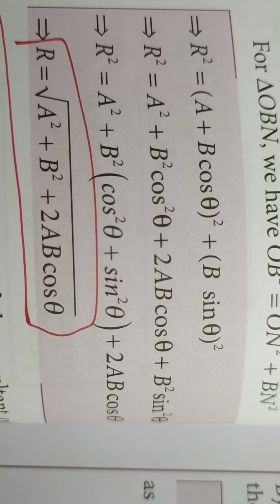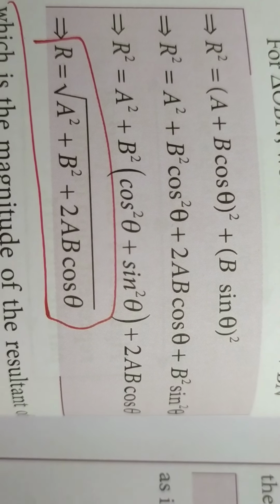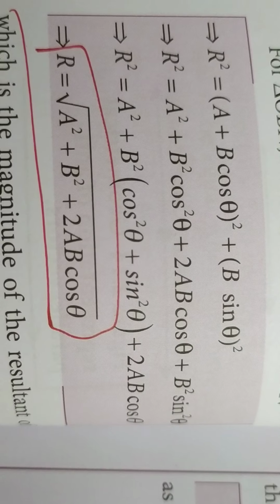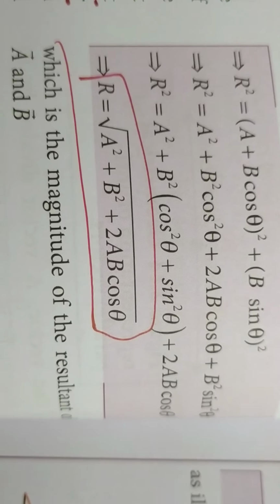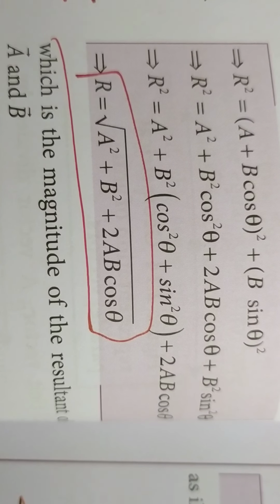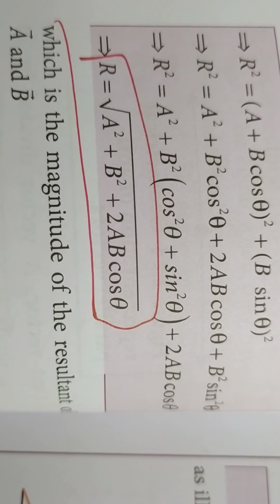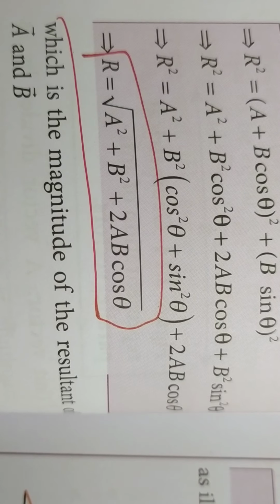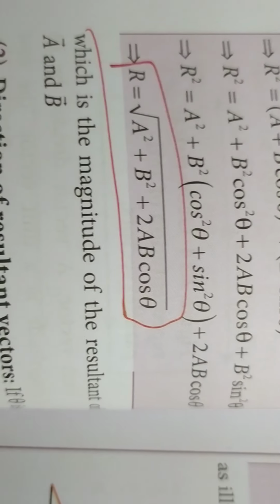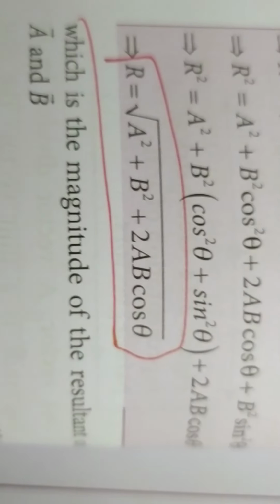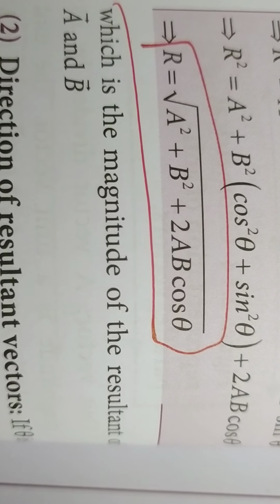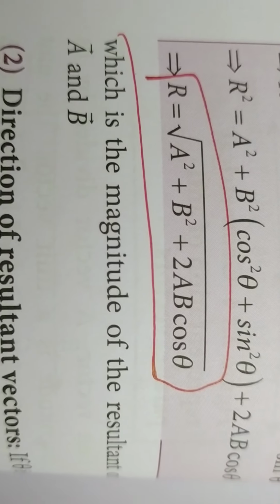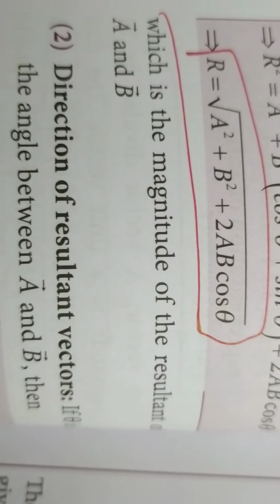Now you expand this. A plus B cos theta the whole square is, you expand this, A square plus B square cos square theta plus 2AB cos theta, plus B square sin square theta, and you know cos square theta plus sin square theta is equal to 1. So taking B square outside, within the brackets cos square theta plus sin square theta, plus 2AB cos theta. So cos square theta plus sin square theta will become 1, and so R is equal to square root of A square plus B square plus 2AB cos theta. So in this way you have found out the magnitude of the resultant vector.